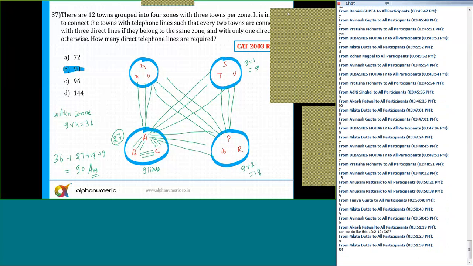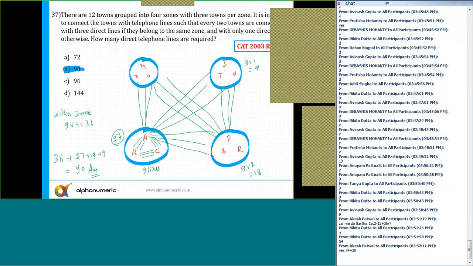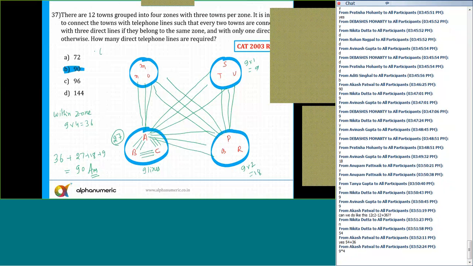And those 12 lines which you are subtracting, let me think. Out of 12, if we select any 2 towns, so 12 C2, I'll get all the direct lines. Yes, so that is 54. And those 12. And 36, how did you get 36? Yes, so yes, you can do that. Definitely there is nothing wrong. Within a zone, there are 36. I can say within a zone, there are 36. All right. Now plus total, I'll say that is again out of 12.